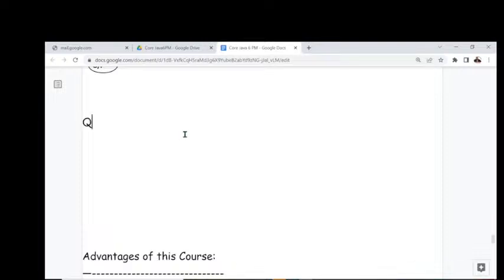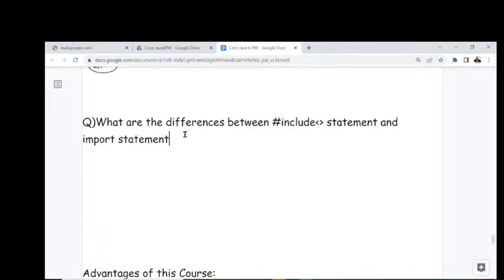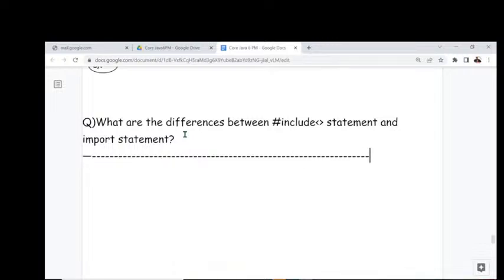My question is very clear. What are the differences between the #include statement and the import statement? Yesterday we already understood these points. Try to recognize this. What are the differences between the #include statement and the import statement? We have to understand the answer also.